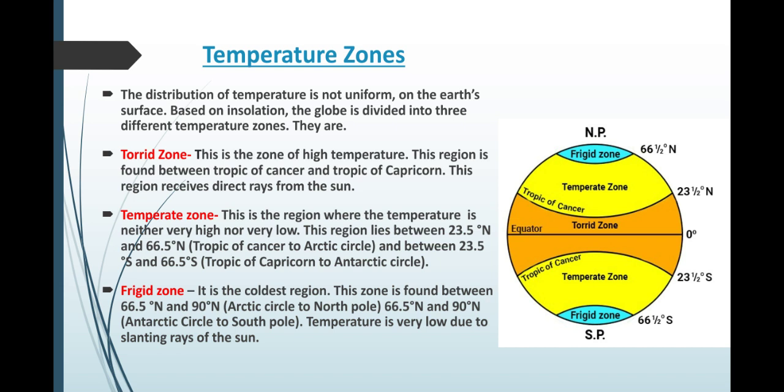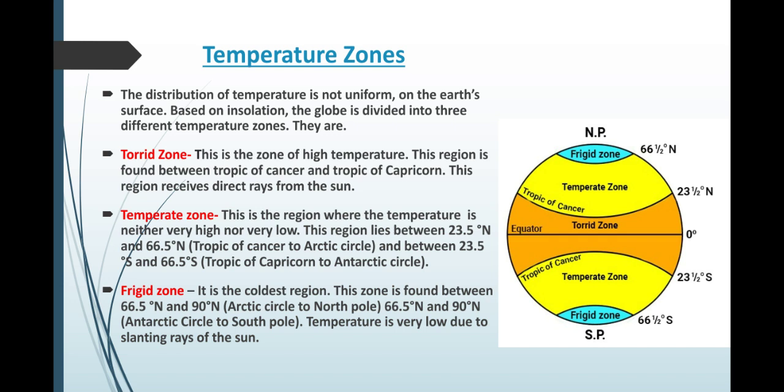So the temperate zone is the region where the temperature is neither very high nor very low. This region lies between 23.5 degrees north and 66.5 degrees north, that is Tropic of Cancer to Arctic circle, and between 23.5 degrees south and 66.5 degrees south, that is Tropic of Capricorn to Antarctic circle.